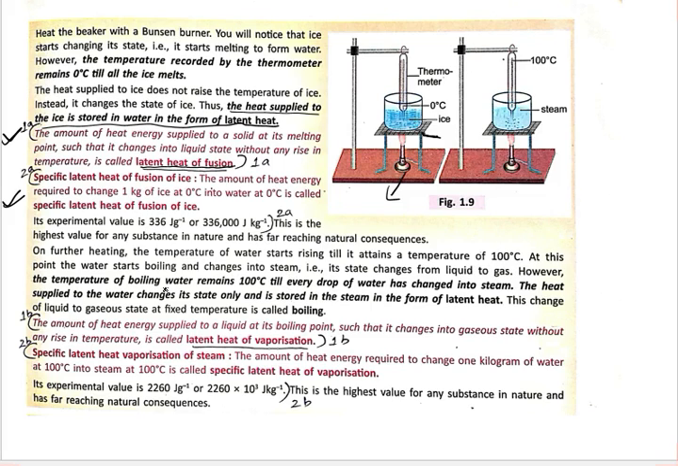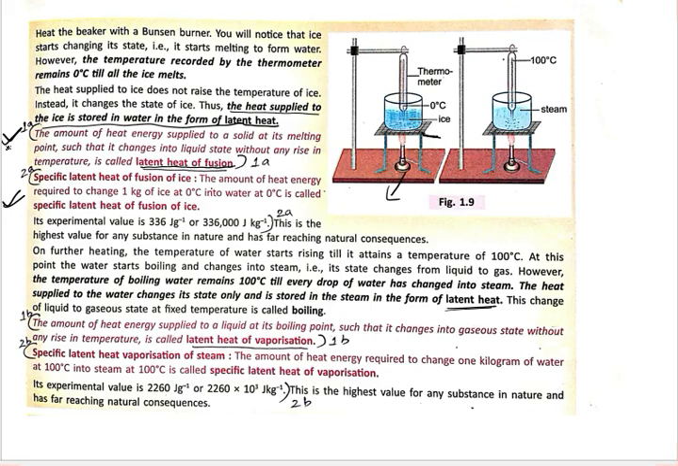Okay. However, the temperature of the boiling water remains 100 degrees Celsius till every drop of water has changed into steam. So that means if water is boiling, its temperature will be 100 degrees Celsius, though it's forming steam. After forming each molecule into steam, the temperature of the boiling water will remain 100 degrees Celsius. So the heat supplied to the water changes its state only and is stored in the form of steam, in the form of latent heat. So the heat energy which we are applying to water is stored in the form of steam, and that is known as latent heat.